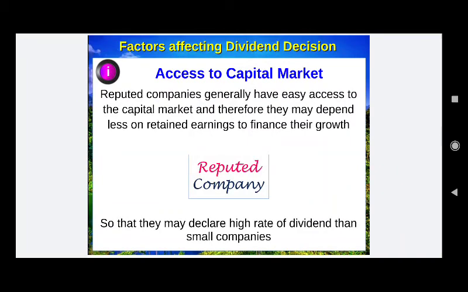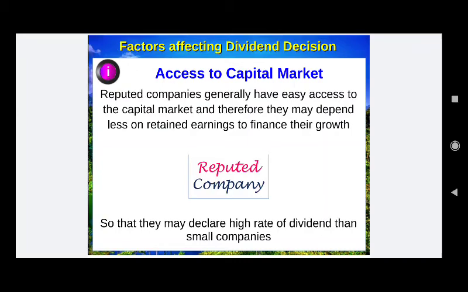Next point, access to the capital market. Very reputed companies with goodwill will generally have easy access to the capital market, and therefore they may depend less on retained earnings to finance their growth. Every company needs some finance for its further expansion.